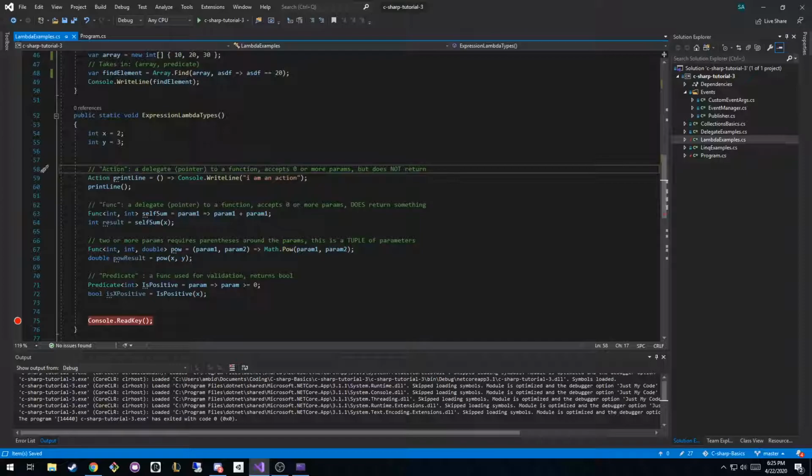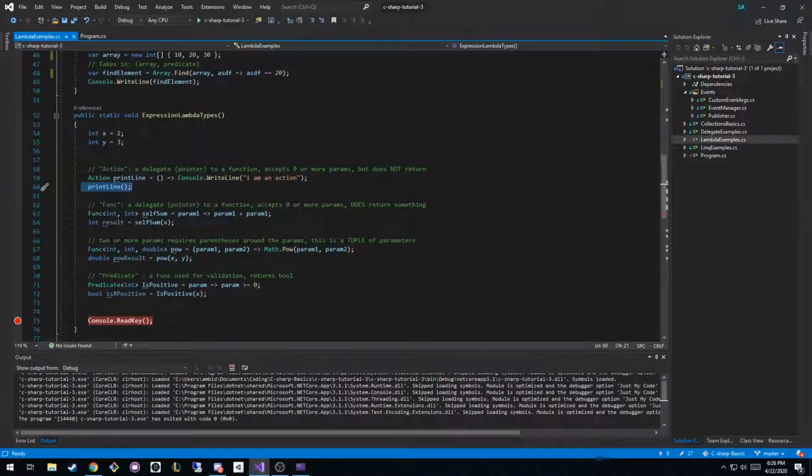Okay, so for the action, what are we going to do? The name of the action, we're just going to call it print line. We're not going to take any parameters, and we're just going to write something out. We're just going to write out "I am an action." And now you can basically pretend this is a function of its own, because we're going to call it like a function.